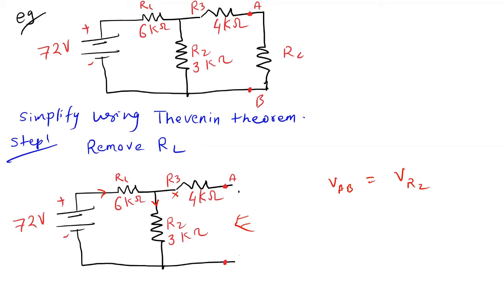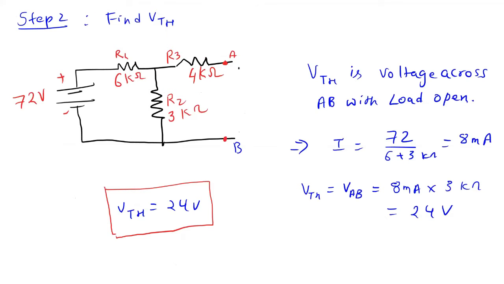You have 72 volts. Now you have 72 volts, you will find the current.